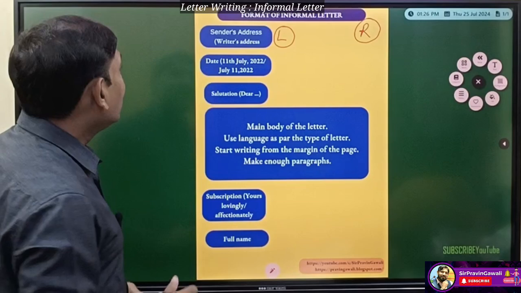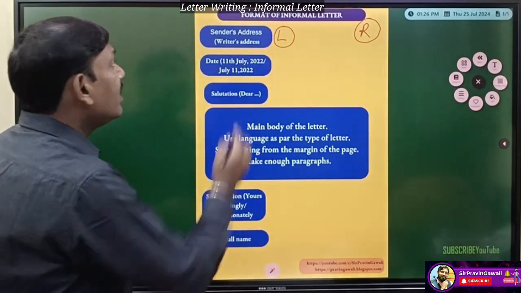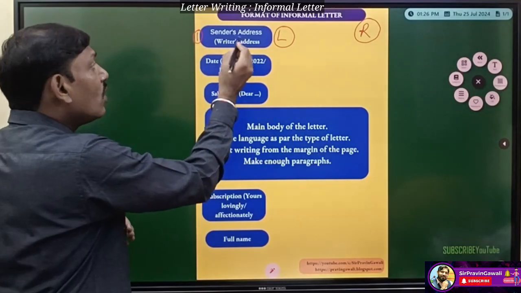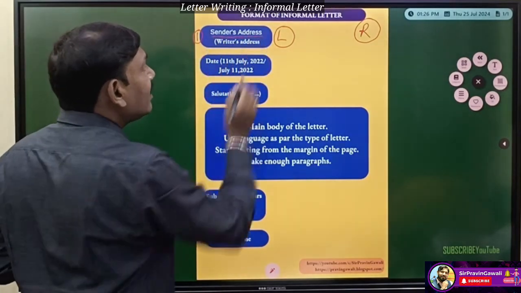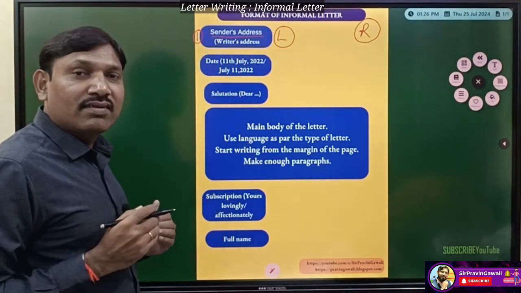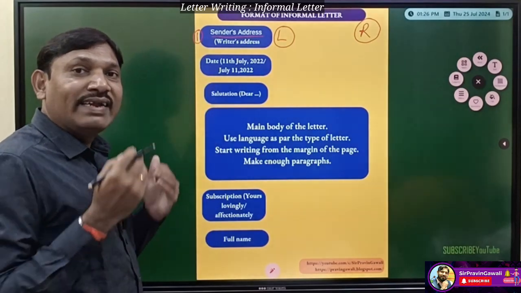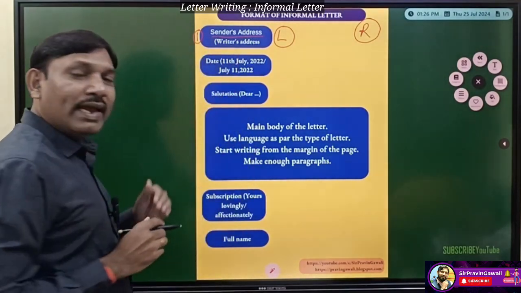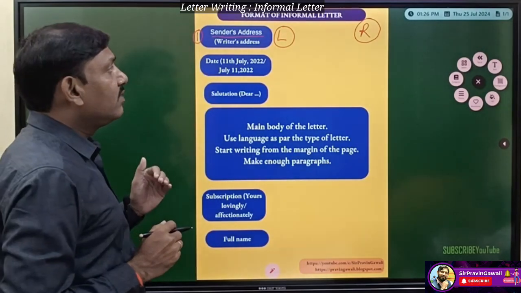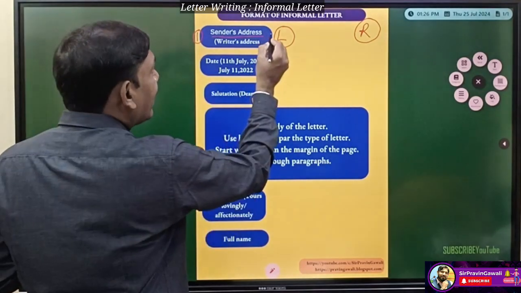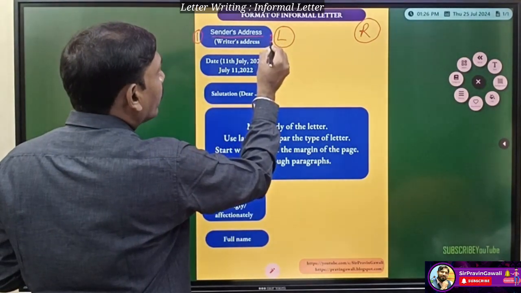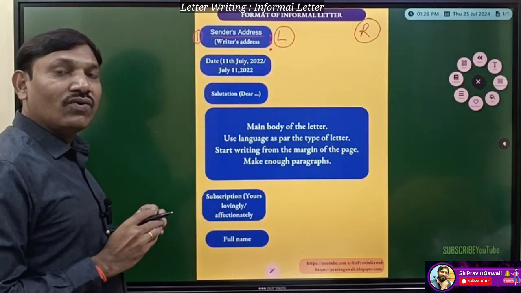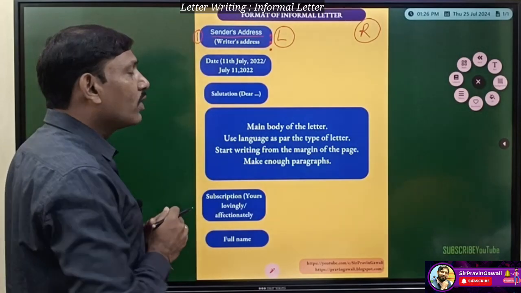Now the first step of an informal letter is, on the top left hand side, we have to write the sender's address. Sender's address means what, students? The writer's address. The person who is writing the letter, his address we have to mention here. After each line of the address we have to give a comma, till the end. At the last we have to give a full stop. Don't forget it, students.